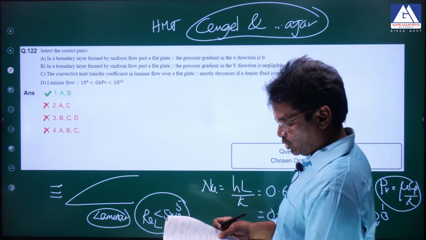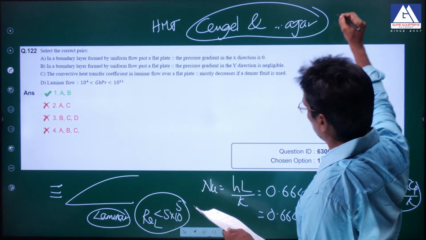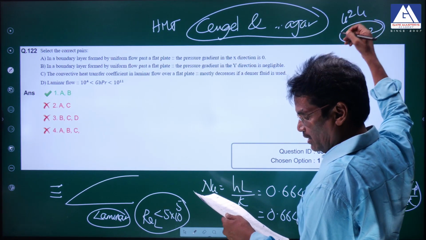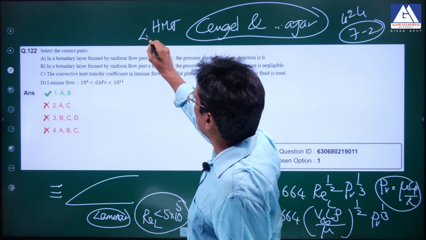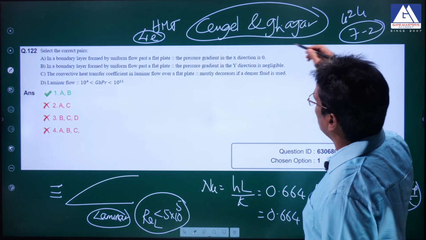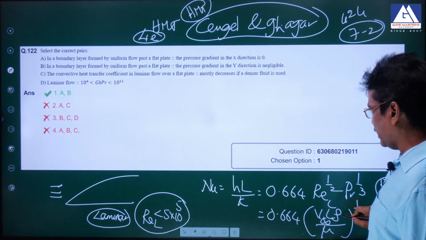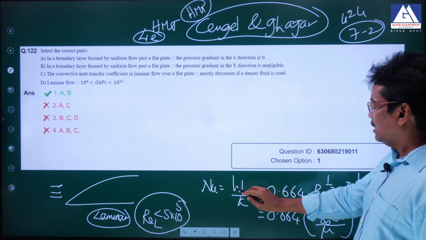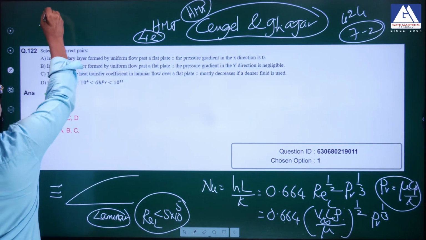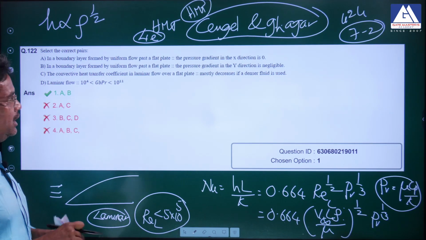I am giving the page number also: page number 422 to 424, 7th chapter, second topic, 4th edition, Cengel and Ghajar, heat transfer. A very famous book, Heat and Mass Transfer, HMT. From this formula, as the density increases, h also increases. h is directly proportional to the density to the power of half.